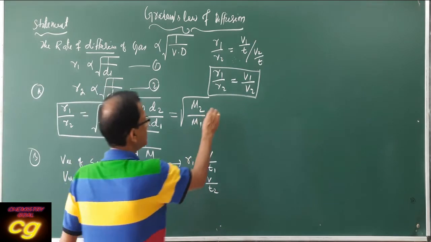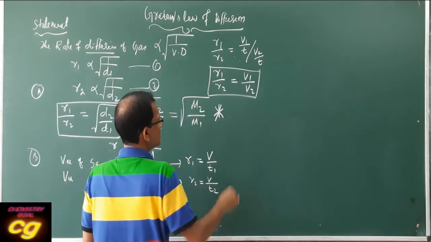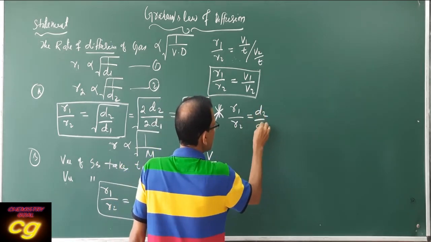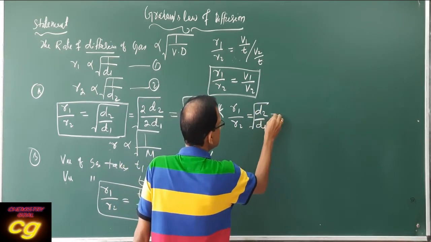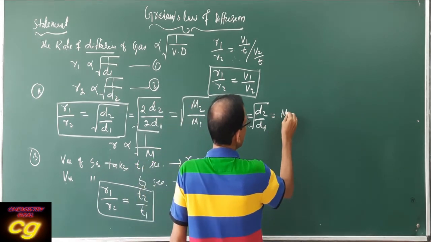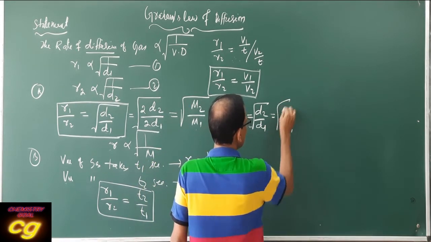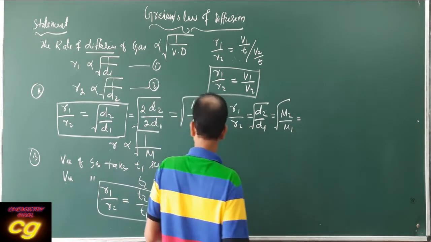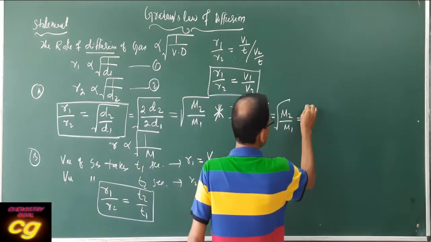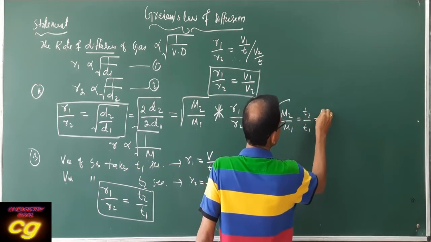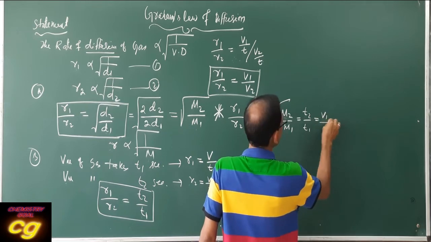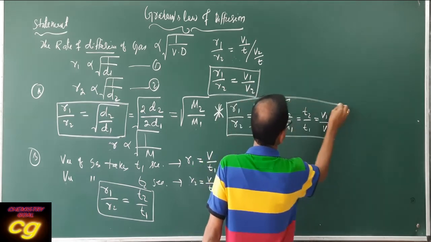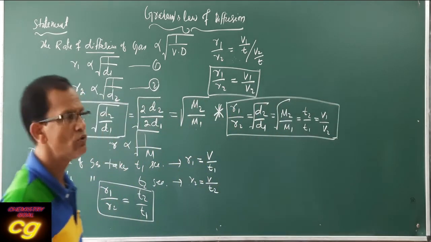So now we are getting an important relation. R1 by R2 is equal to square root of D2 by D1, is equal to square root of M2 by M1, is equal to T2 by T1, is equal to V1 by V2. This important relation is related to Graham's law.